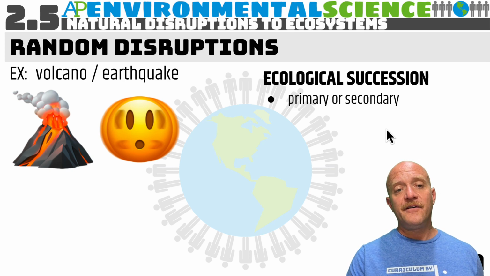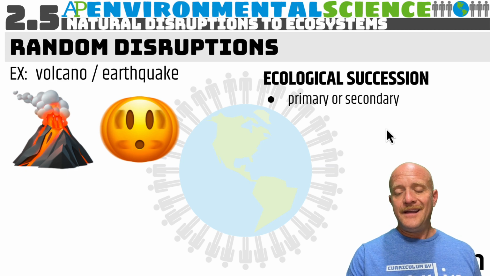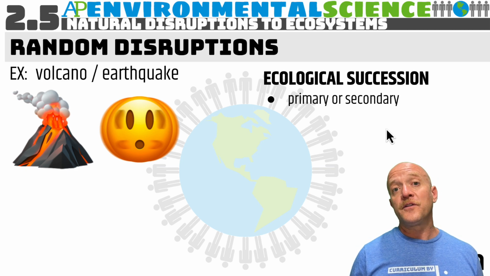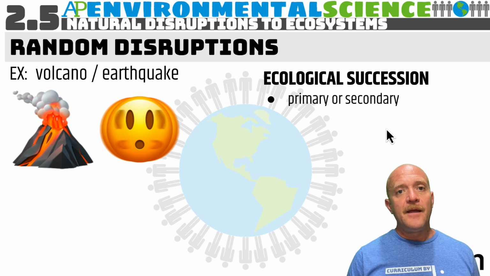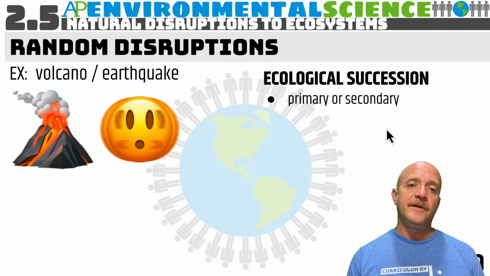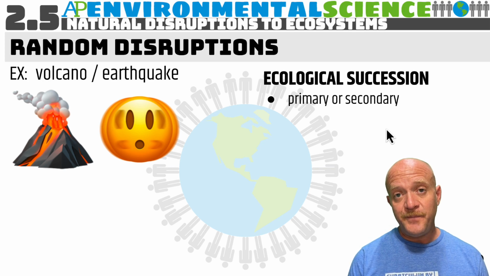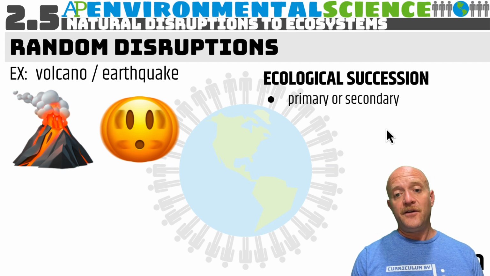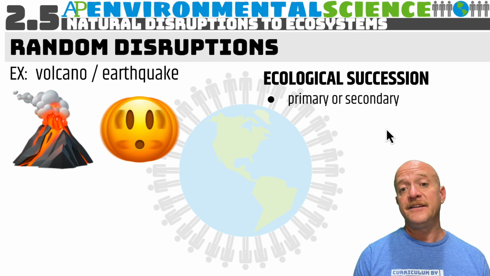And we also have random disruptions. There's no rhyme or reason. A volcano, there's no volcano season, there's no earthquake season. This just happens randomly. An example of this is ecological succession, which we will discuss in a future video, but we have either primary or secondary succession.